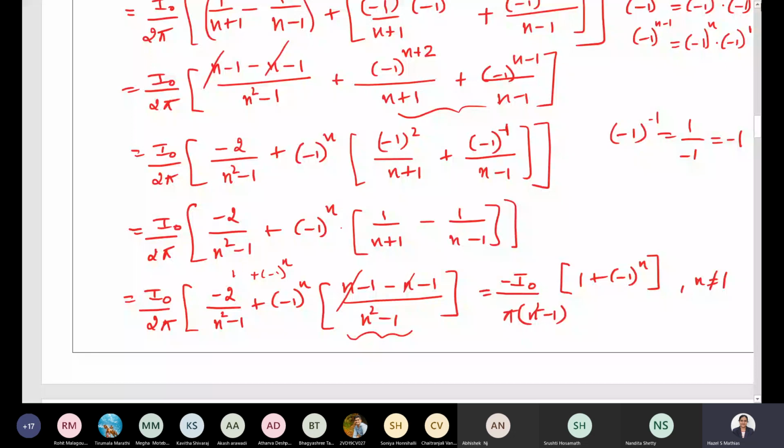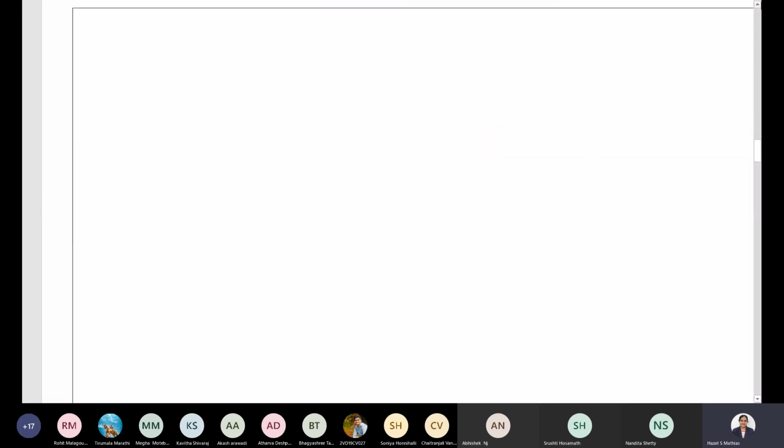Now we need to find the value of an when n equal to 1, because the above is not valid for n equal to 1. That's why we need to find the value of an when n equal to 1. So that is nothing but we need to find the value of a1. How shall we find the value of a1? We should put n equal to 1 in an, so we get a1.